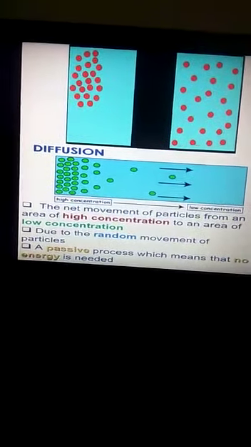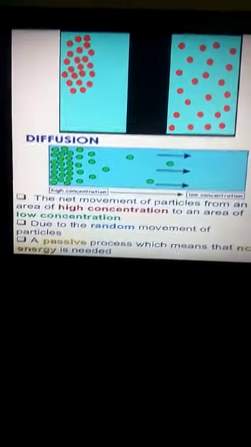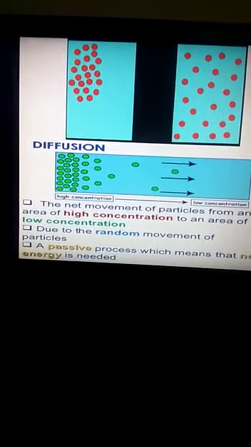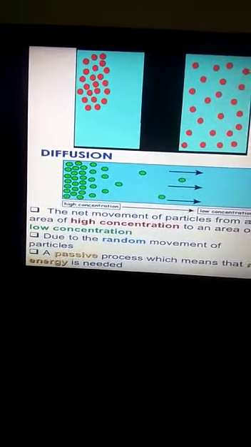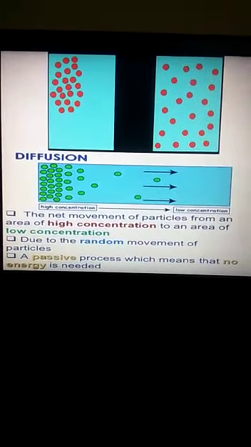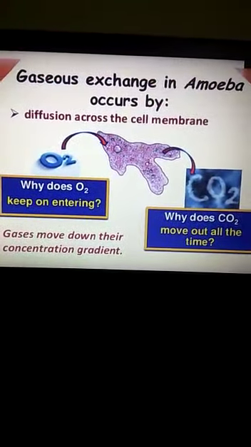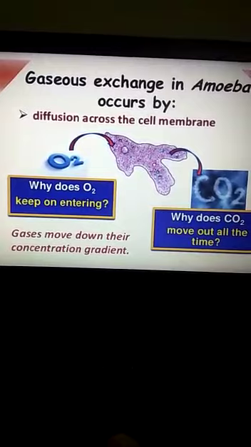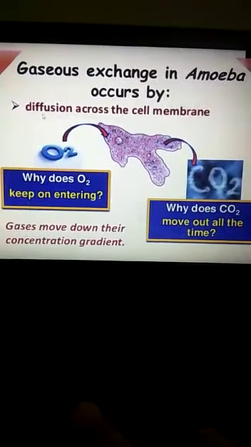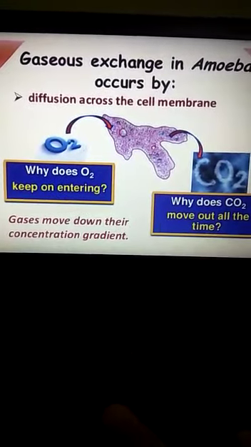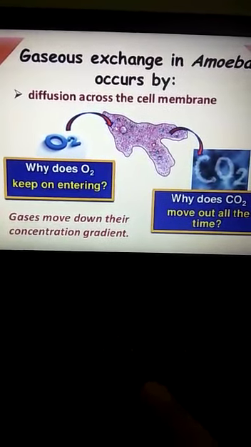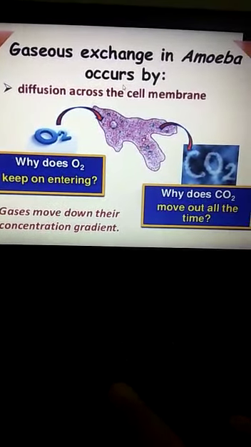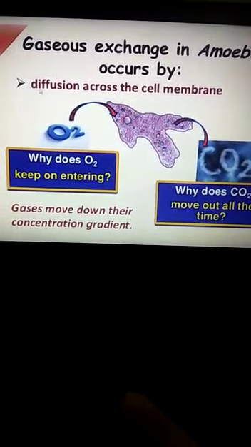So diffusion is important to understand in bio also, because it explains the movement of many different particles. For example, the movement of oxygen and carbon dioxide in and outside of the cell. Let us try to understand it by taking the example of amoeba. The gaseous exchange that takes place in the amoeba, a unicellular organism, is through the process of diffusion. That means the oxygen gets inside the amoeba body and the carbon dioxide produced during respiration gets outside the amoeba through the cell membrane by the process of diffusion only.